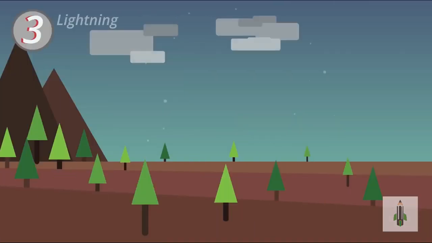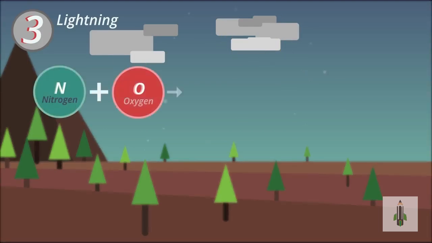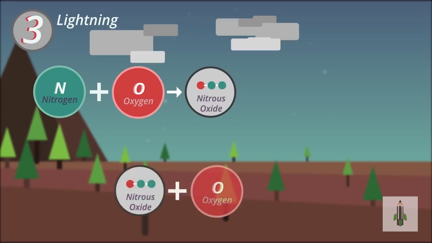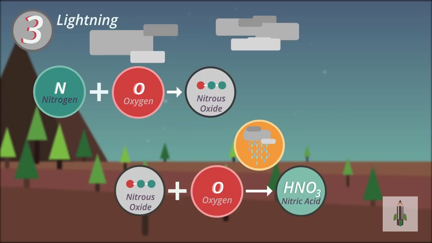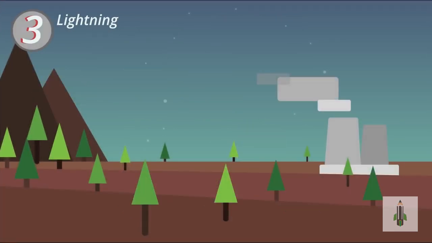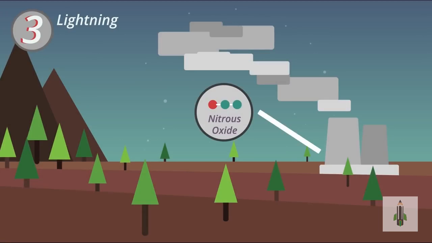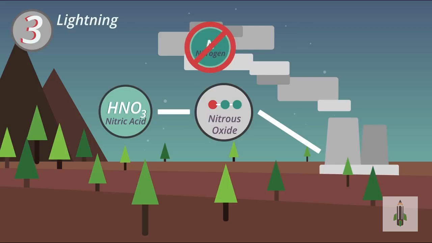Thirdly, lightning can cause chemical reactions in the atmosphere. There is nitrogen reacting with oxygen to produce nitrous oxide. The nitrous oxide then reacts with more oxygen and dissolves in rainwater to make nitric acid. This rainwater containing nitric acid increases the amount of nitrate in the soil. Burning fossil fuels also adds nitrous oxide to the atmosphere, resulting in nitric acid. But this is of course not a natural way of nitrogen fixing.